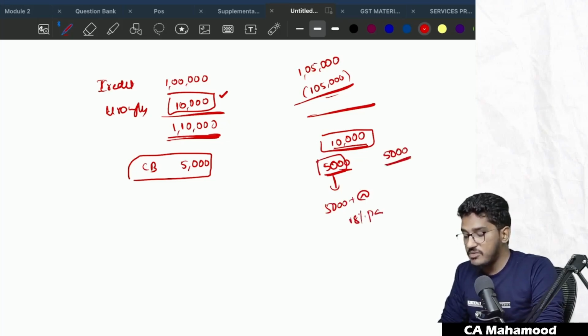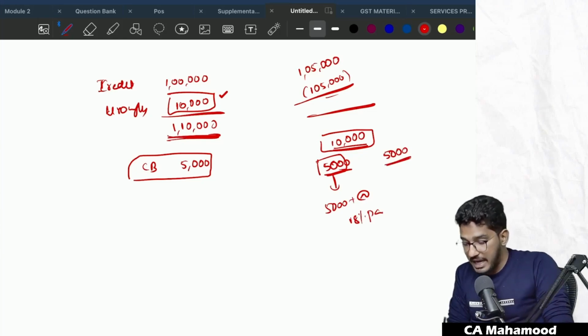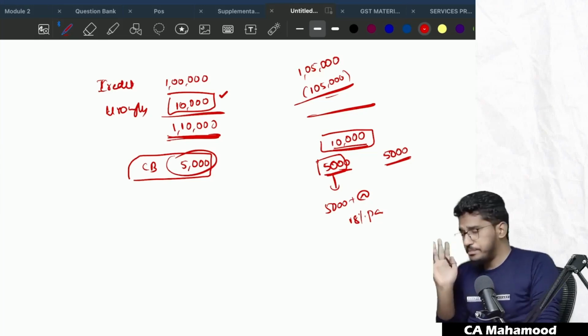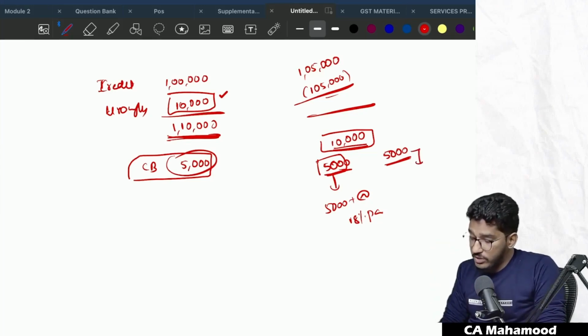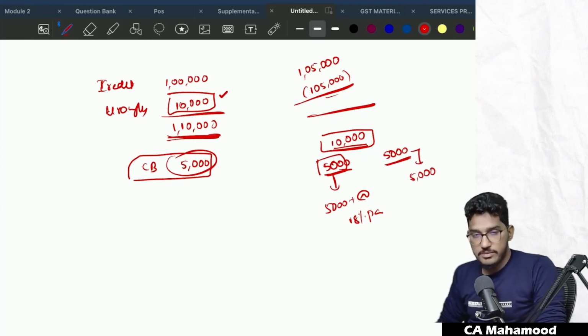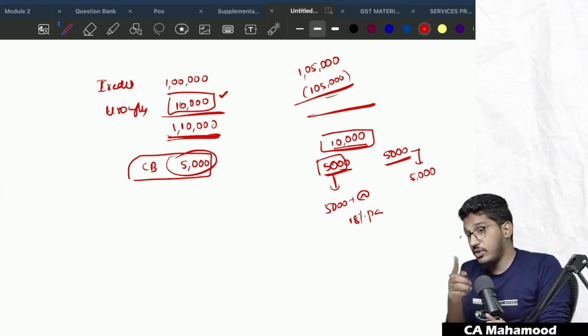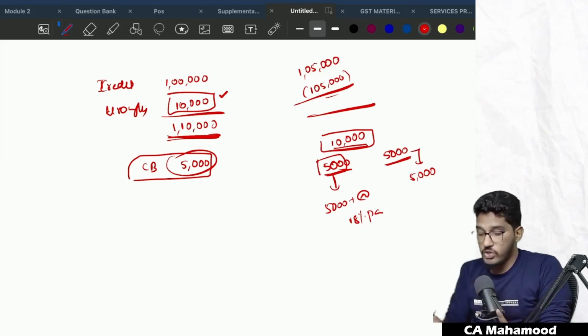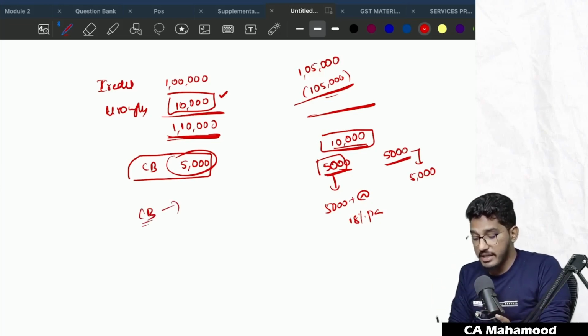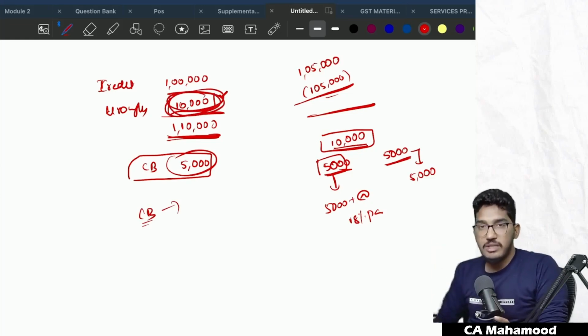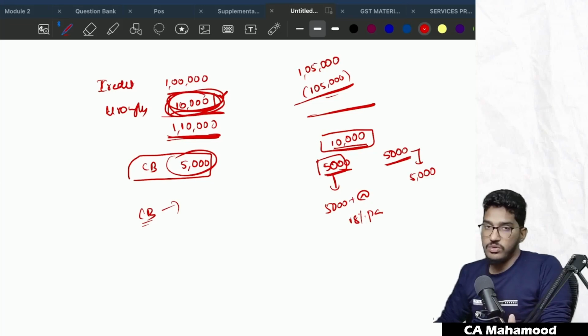But when you are reversing the balance 5,000, since you did not utilize it, since it is still there, you have availed but not yet utilized it, you need to reverse only 5,000. No need to reverse it along with interest. Able to understand? Clear and comfortable, everybody? So when you have wrongly availed and also utilized input tax credit, and when you are reversing it in the future, you have to reverse it along with interest. We will treat ITC as wrongly availed and also utilized when the closing balance of that ITC falls below the wrongly availed amount. Then only we'll consider it as wrongly availed and also utilized.